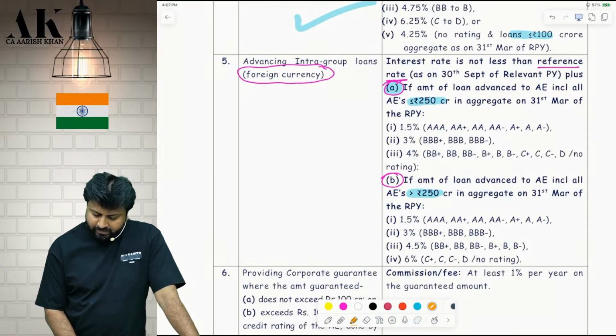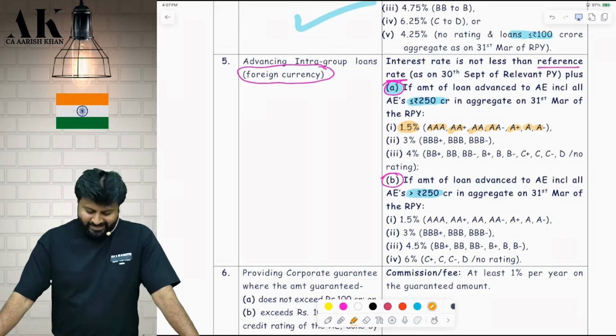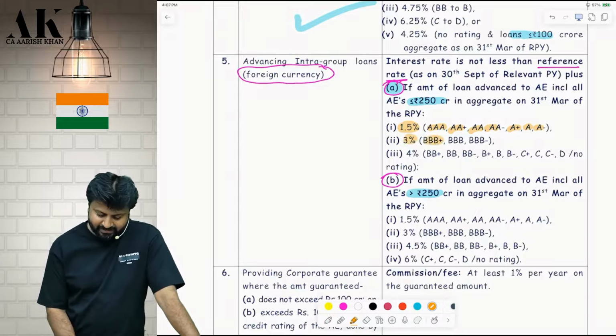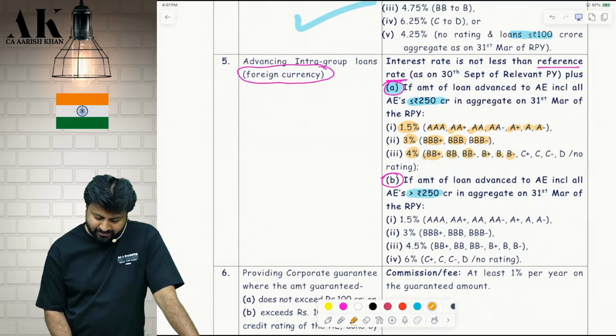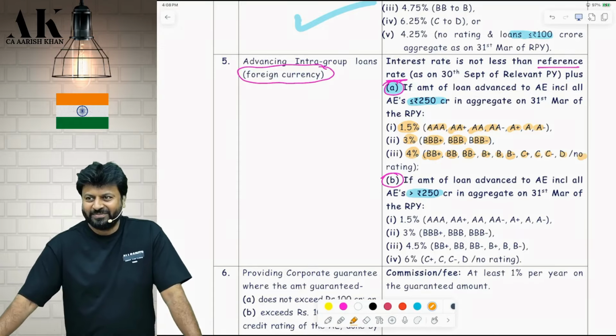So if the loan amount is up to 250 crore, it will be the reference rate plus what? 1.5% if the rating is triple A, double A plus, double A minus, A plus, A minus. It is reference rate plus 3% if it is triple B plus, triple B minus. And plus 4% if it is double B plus, double B minus, B plus, B minus, C plus, C minus, D or no rating. So many rating categories, check please.